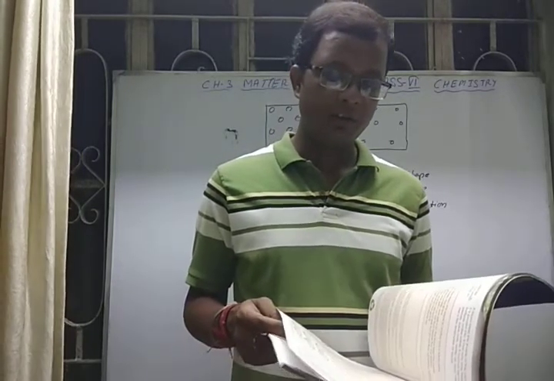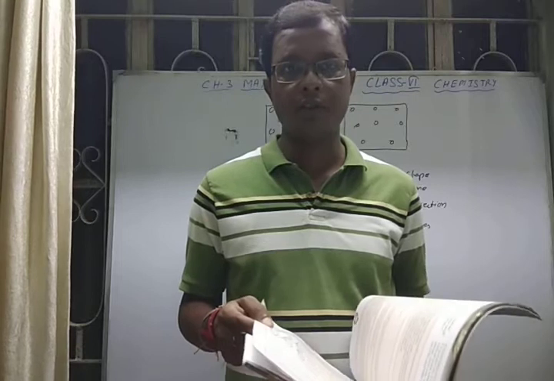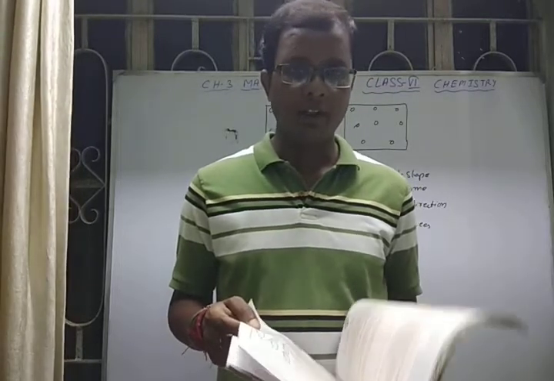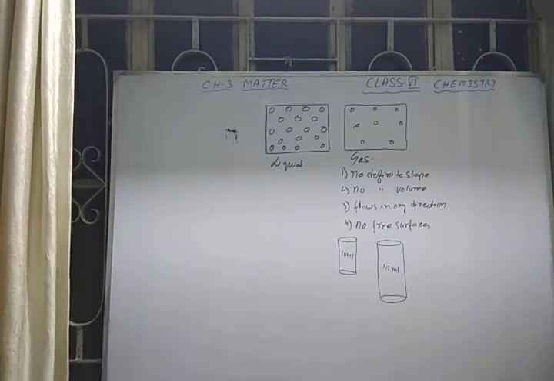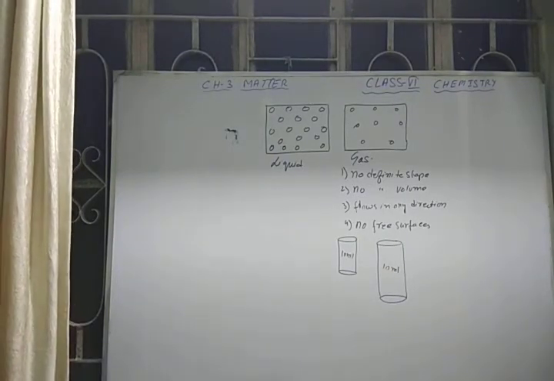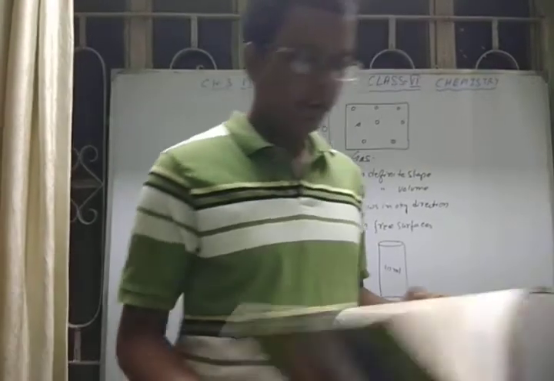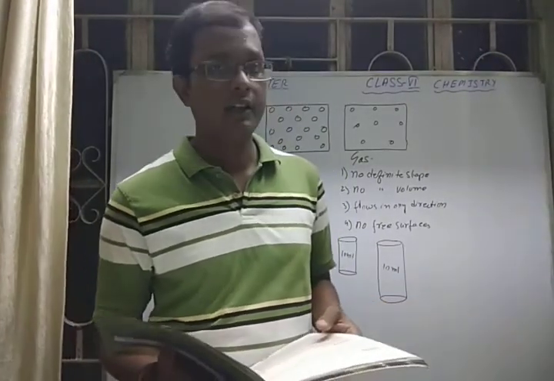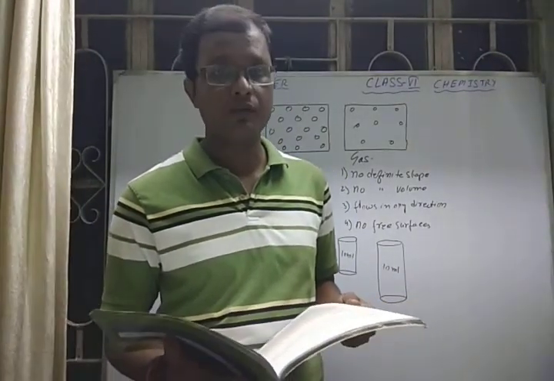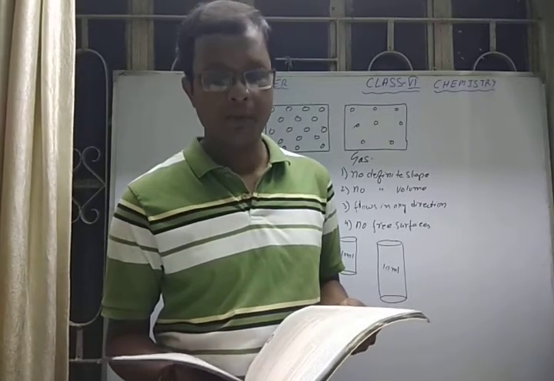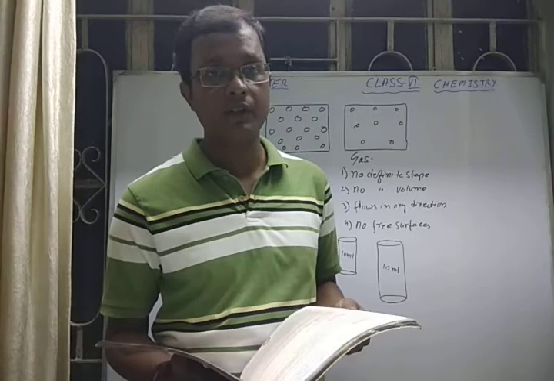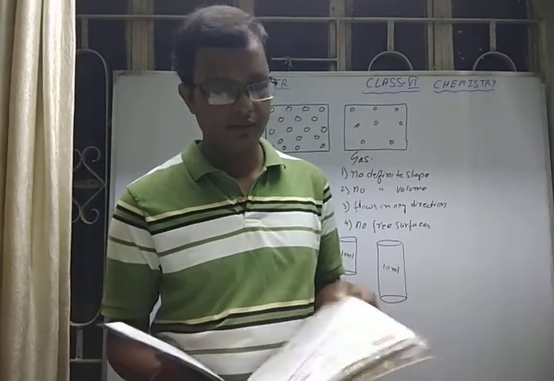Okay, so there are so many applications of air pressure. So in this way we can see the different properties of solid, liquid and gas. On the basis of these properties we can also differentiate between solid, liquid and gas.